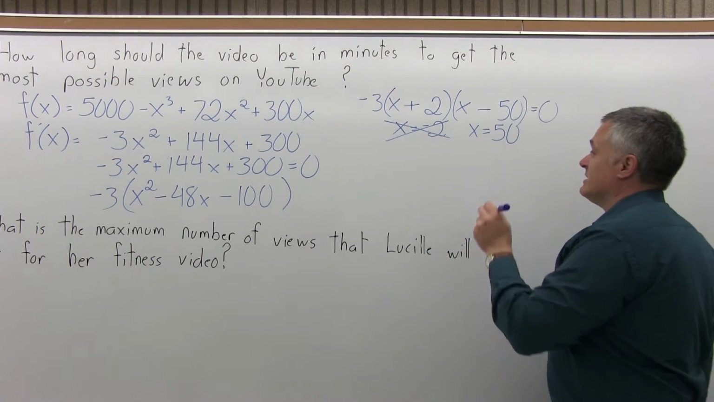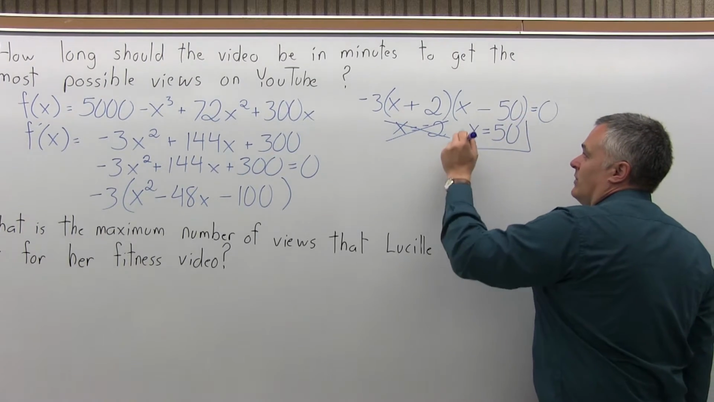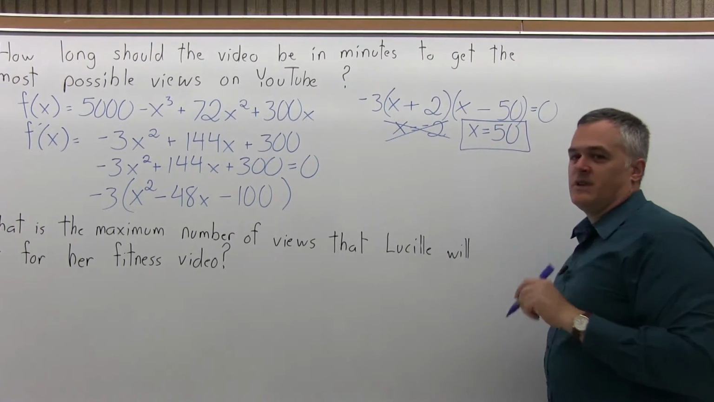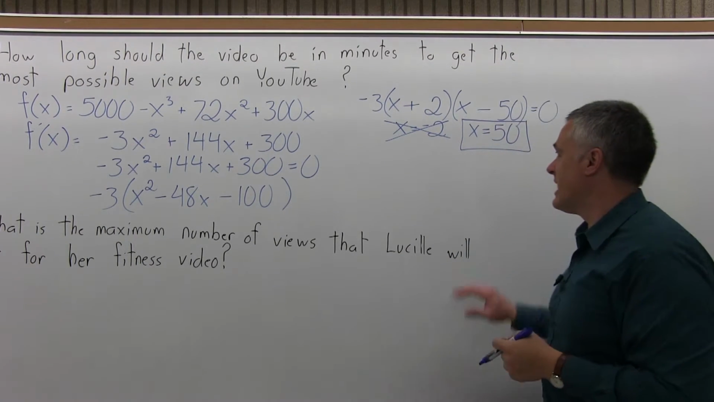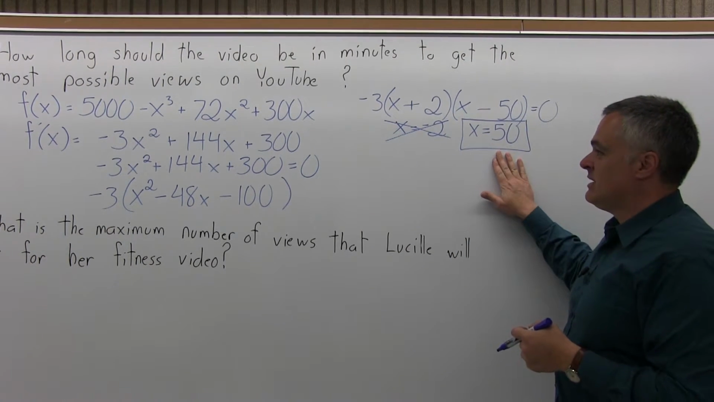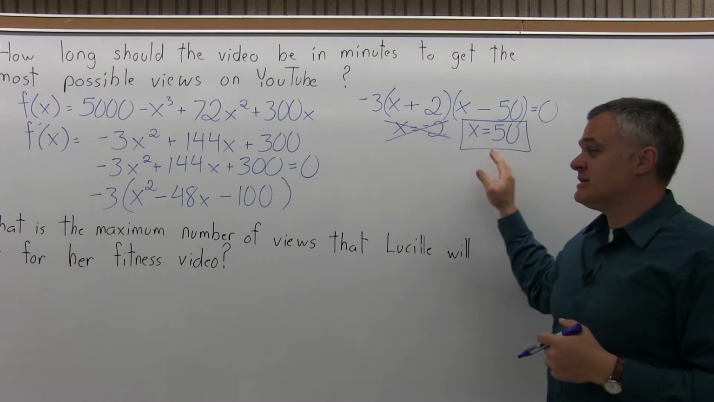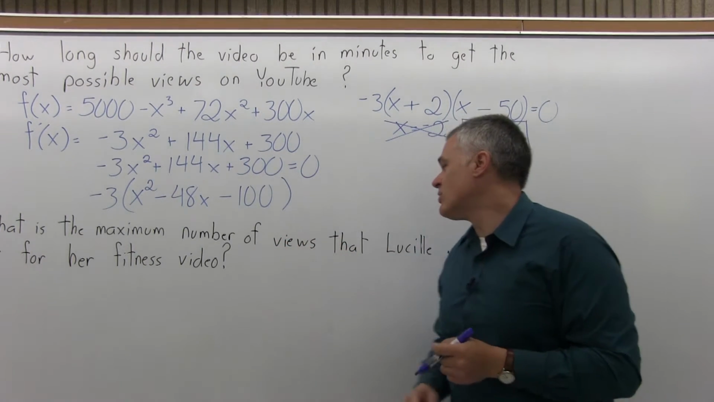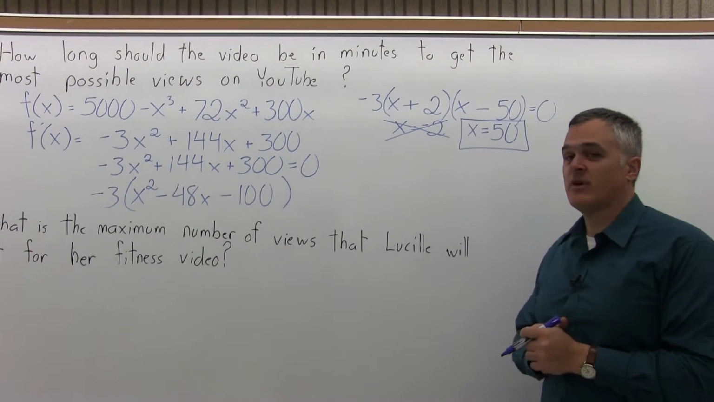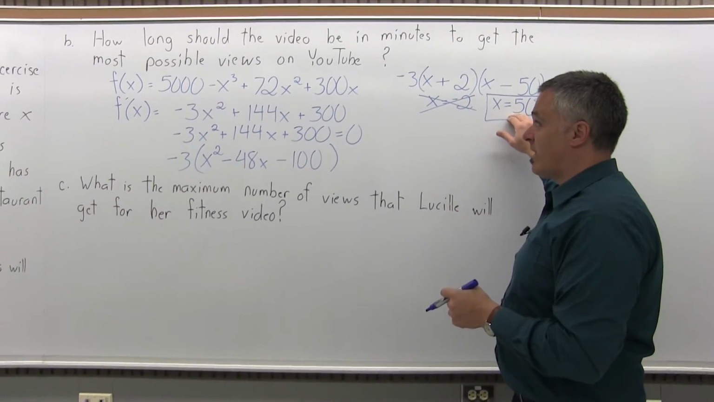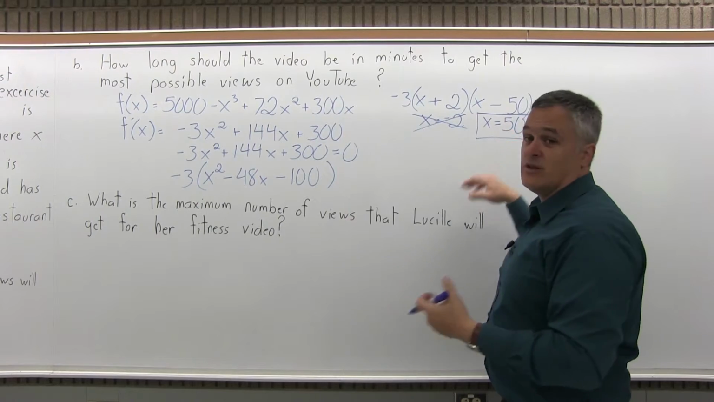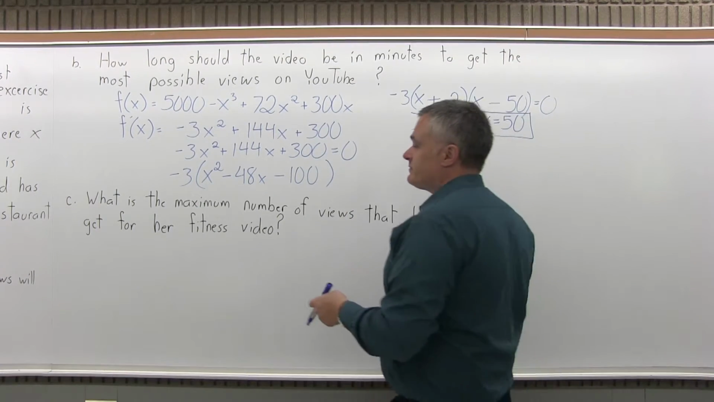It's not sensible for the application in this case. So the answer is the number of minutes in length for the video that's going to give you the most number of views is a 50-minute video. So that's what we found. Now the final question, part C, says, what is the maximum number of views that Lucille will get for her fitness video? So what we want to do is put in a value of 50 for x in the function and do the math and see what we get.